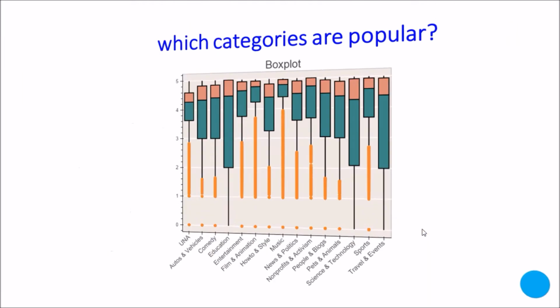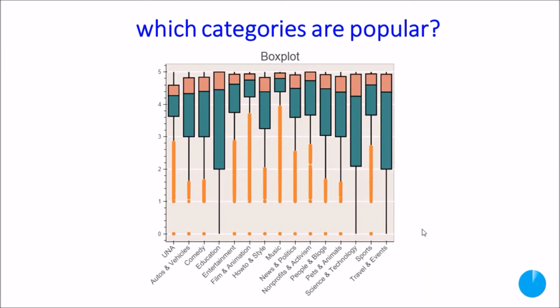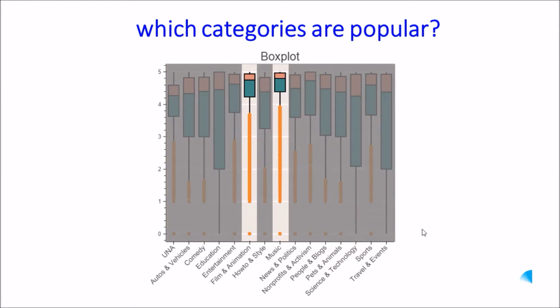So looking at the box plot now, this is a box plot of the average ratings of the videos versus the categories. The line in the middle separating the red and the green boxes is the median rating for the categories. So we will now look at the two categories which have the best average rating, which are film and animation, as well as music. These two categories have very short boxes and